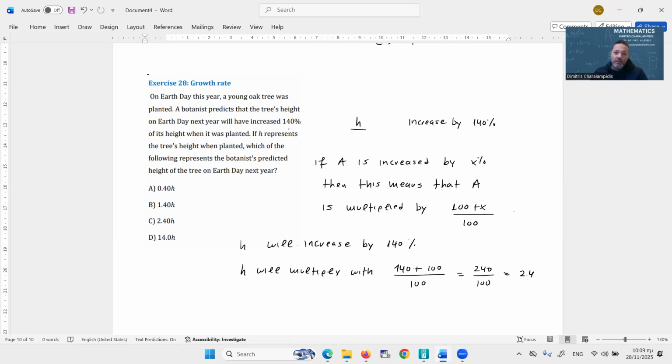So the oak's height next year will be equal to 2.4 times h, which makes C the right answer for this specific question.